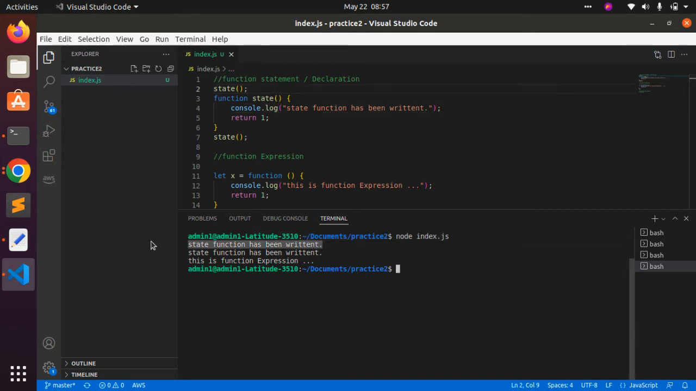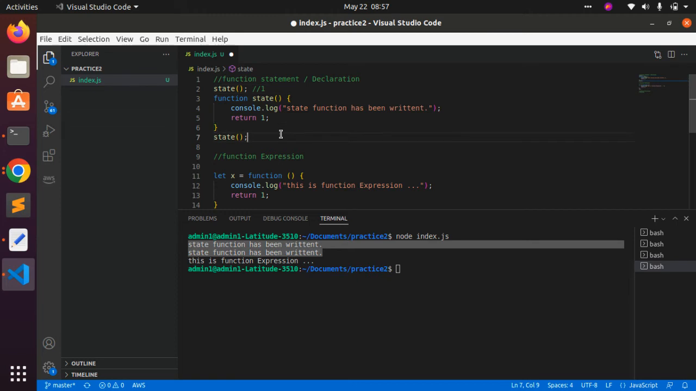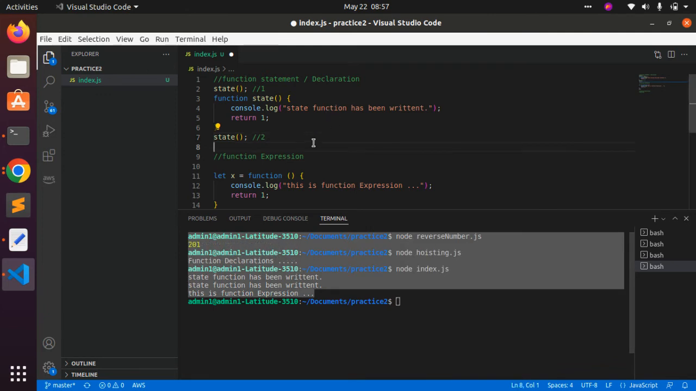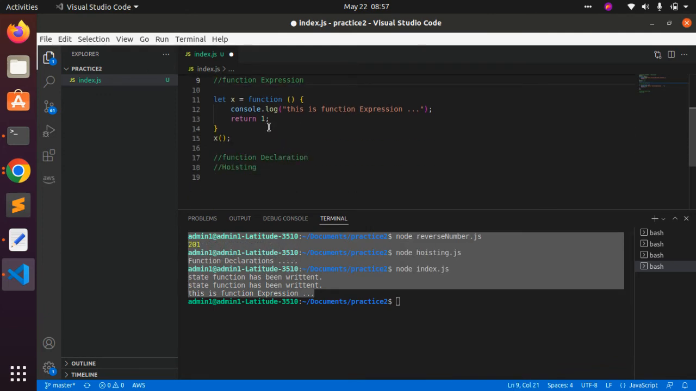This line has been printed for this one. This line has been printed for the second one. And the third line has been printed for this one.